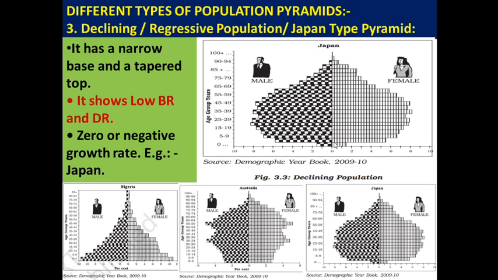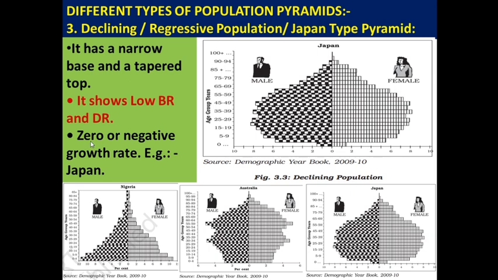So if a country previously had a population of 100, now their population becomes 99, or sometimes it stays at 100.